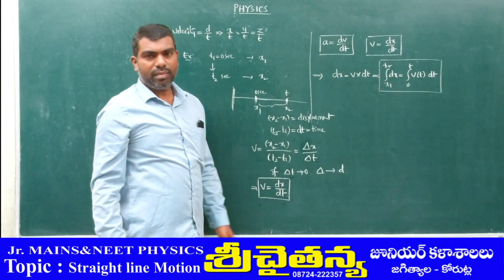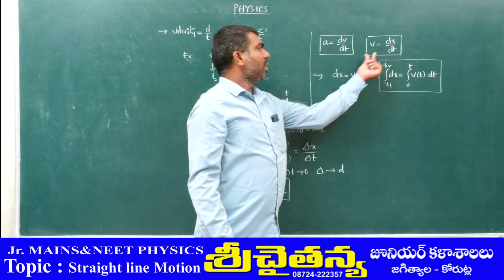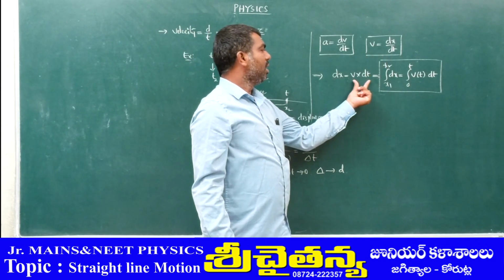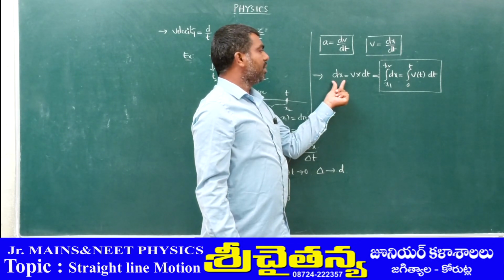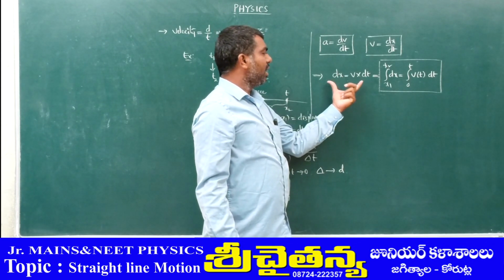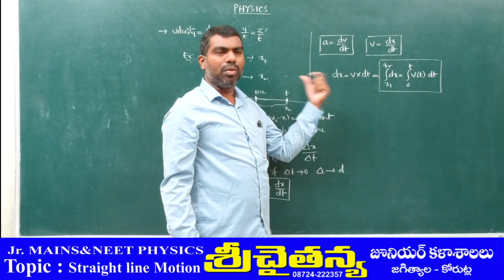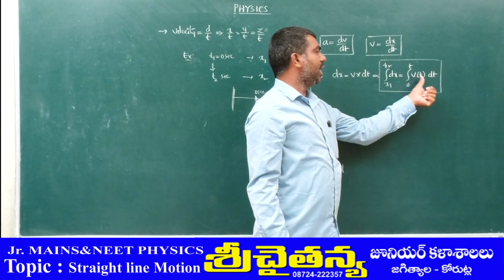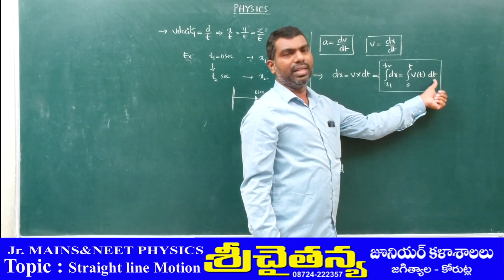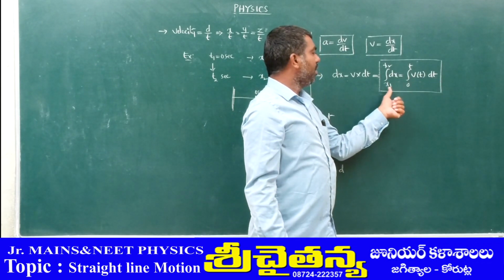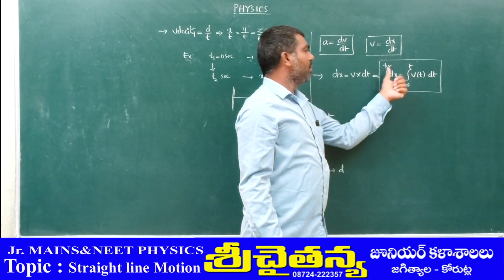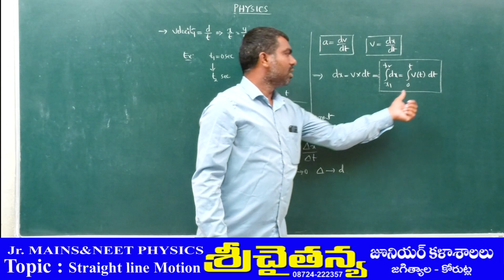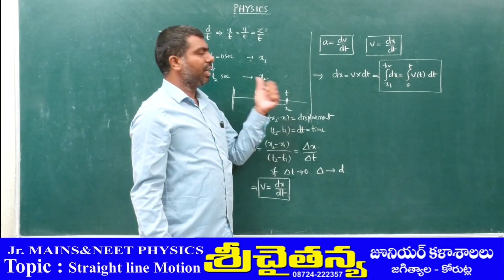Once again, from this equation dx is equal to v into dt. To get the total displacement in this total time, apply integration on both sides. Then integration of dx is equal to integration of v as a function of time into dt. For this, the limits are initial position to final position, that means x1 to x2, and the time limits are 0 to t.